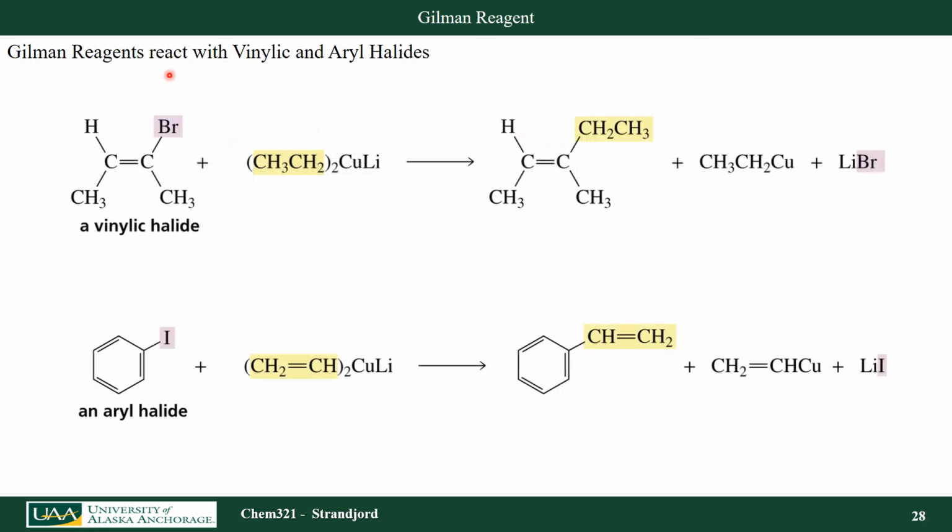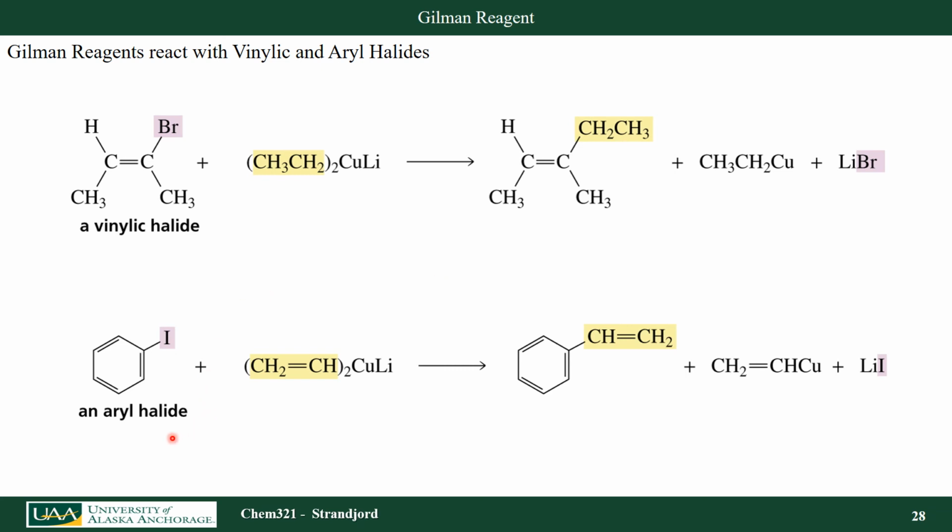Let's look at where Gilman reagents are used extensively. That is for doing coupling between vinylic or aryl halides. So here I have a vinylic halide where my halogen is attached directly to an sp2 carbon. When I react that with my Gilman reagent, a cuprate that contains two ethyl groups, I replace that bromine with my ethyl group here.